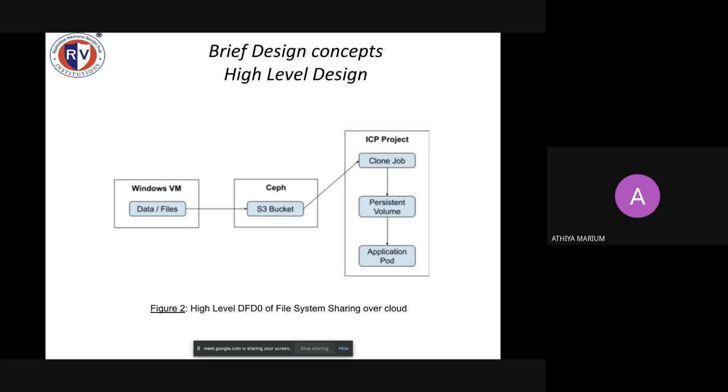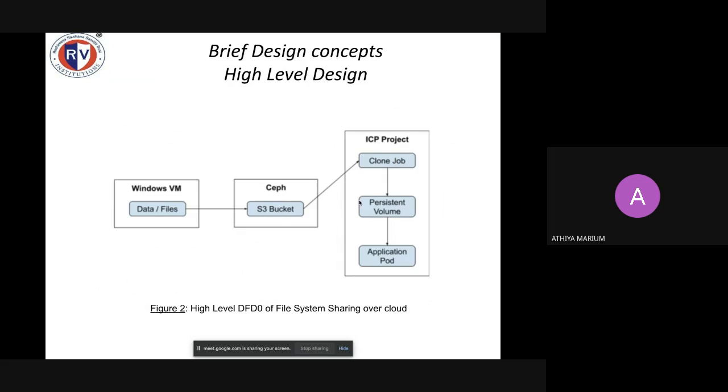The high level design for the file system over the cloud is given here. We start with the Windows VM where all the data and the file system is stored. In the middle, we have a Ceph, which is a storage unit on the cloud. Here we're using an AWS S3 bucket for the storage unit. The ICP project, which is the Infineon Cloud Platform, will run a clone job to regularly copy all the data that is in the S3 bucket.